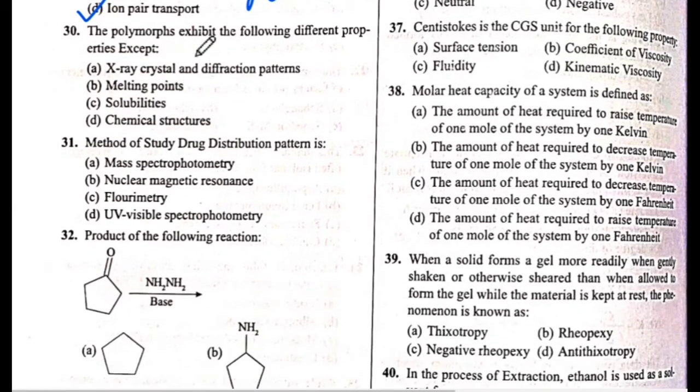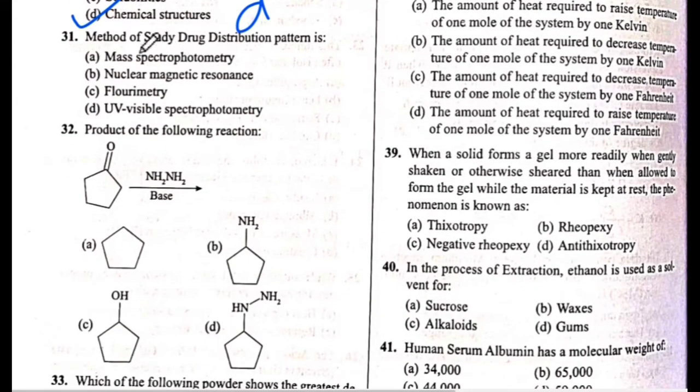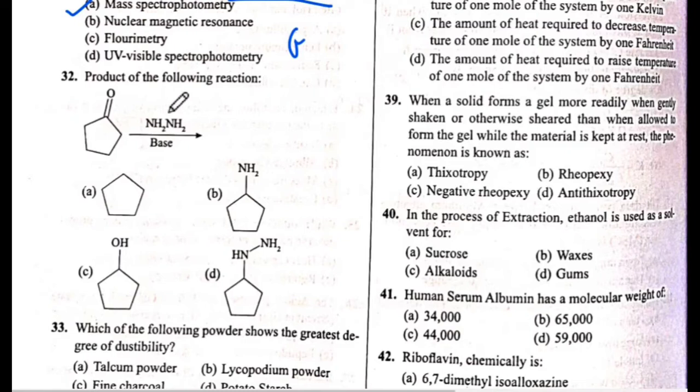Next is question number 30. The polymorphs exhibit the following different properties except. The answer is D. Chemical structure. The answer is D. Next is question number 31. Method of study of drug distribution pattern is. The answer is A. Mass spectrophotometer. The answer is A.